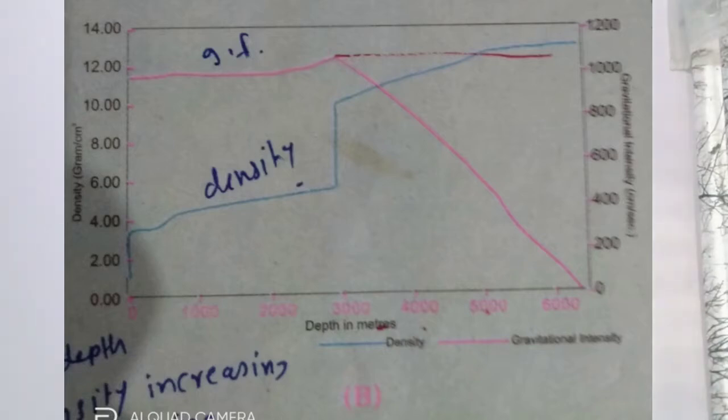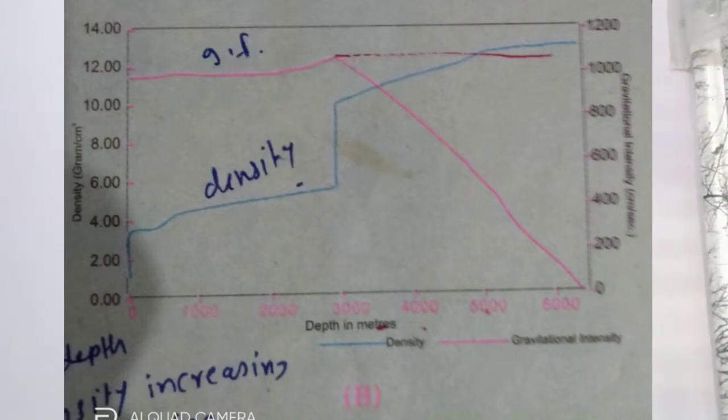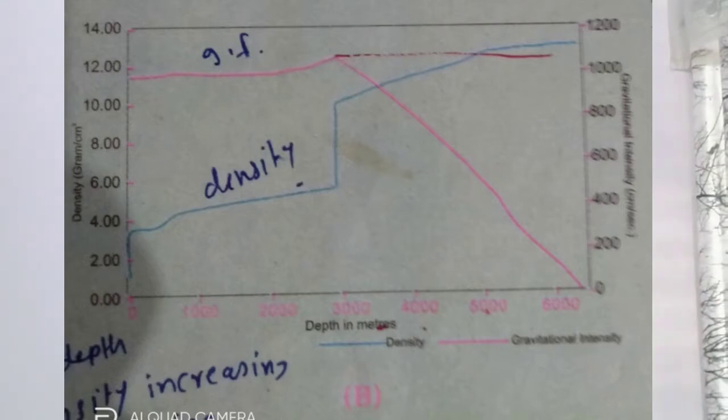Blue curve shows density, it is a density curve, and red curve shows gravitational force at various depths. Observe the red curve and you will come to know that gravitational force increases at certain depth. Means up to 3000 depth, the gravitational force is increasing, and after that it reduces according to the depth. Gravitational force becomes zero at the center, means at the core gravitational force becomes zero. It increases up to 3000 kilometer and it becomes zero at the core, at the center.